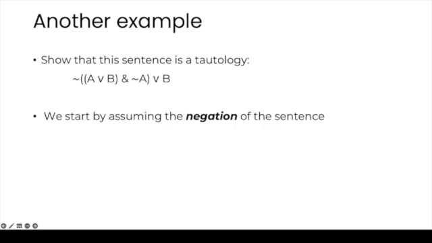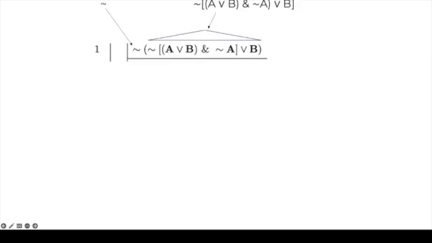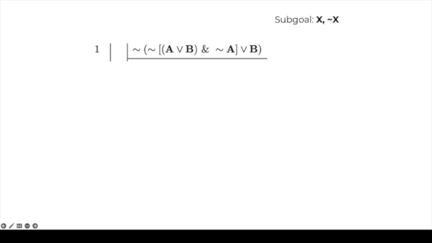So we start by assuming the negation of the sentence, and then what we want to end up with is a contradiction. So we start with an assumption, which we write by putting everything in parentheses and adding a tilde in front. So I'm alternating brackets and parentheses here, but that's just for clarity. Nothing hangs on this. So we start with our assumption, and then our sub-goal is just going to be to get a contradiction, X and not X.